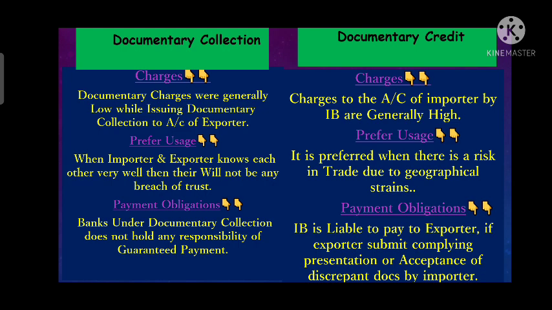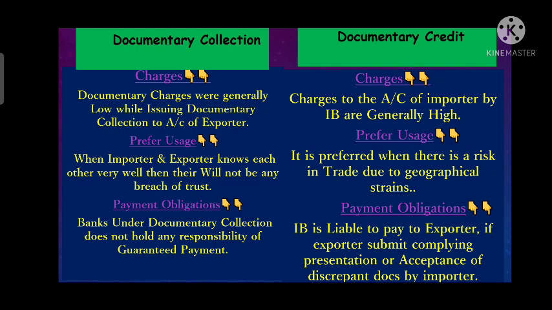So whenever both know each other, or both trust each other, they will prefer documentary collection instead of documentary credit if they want to avoid high charges.